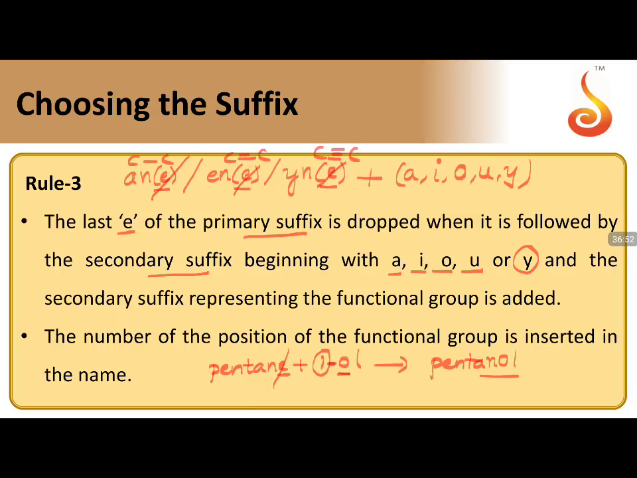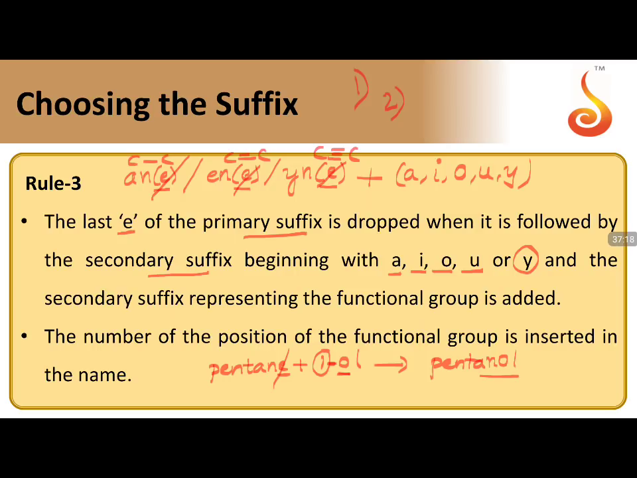Second, naming the functional groups. The first rule we have to follow: select the longest carbon chain that includes the functional group. That is rule number 1. Rule number 2: the longest carbon chain should be numbered from the side where the functional group attached carbon gets the least position.